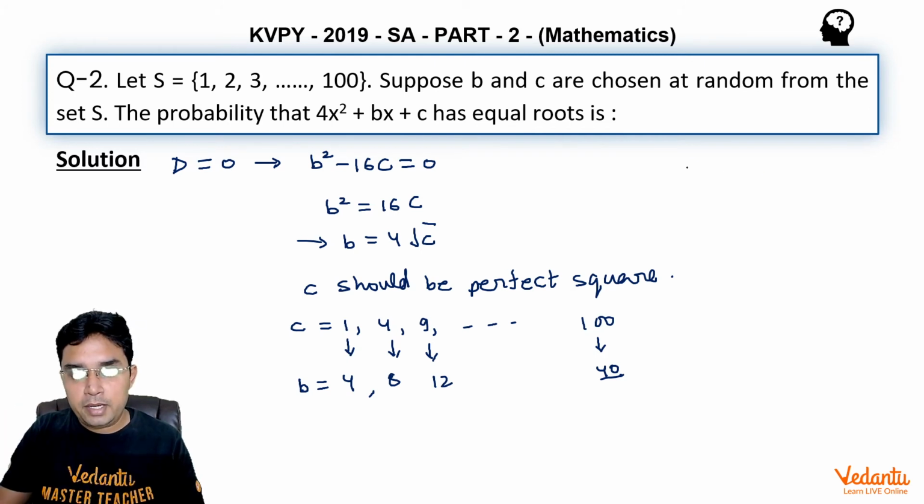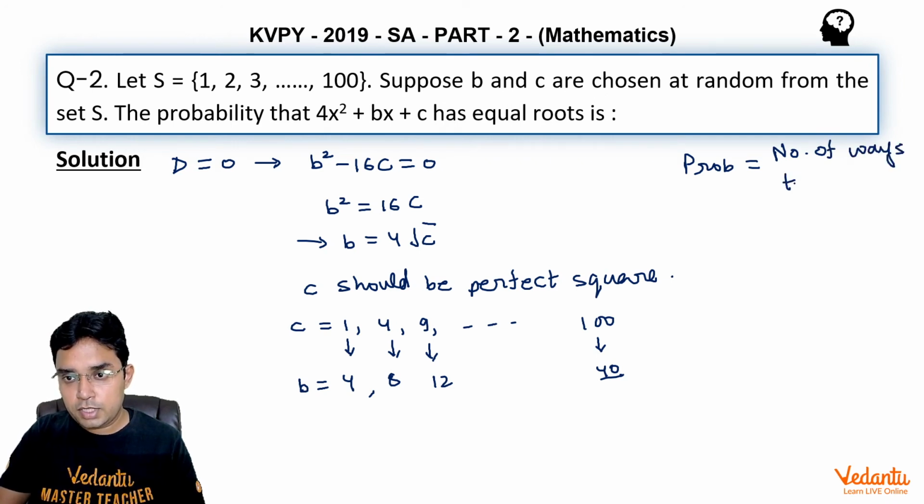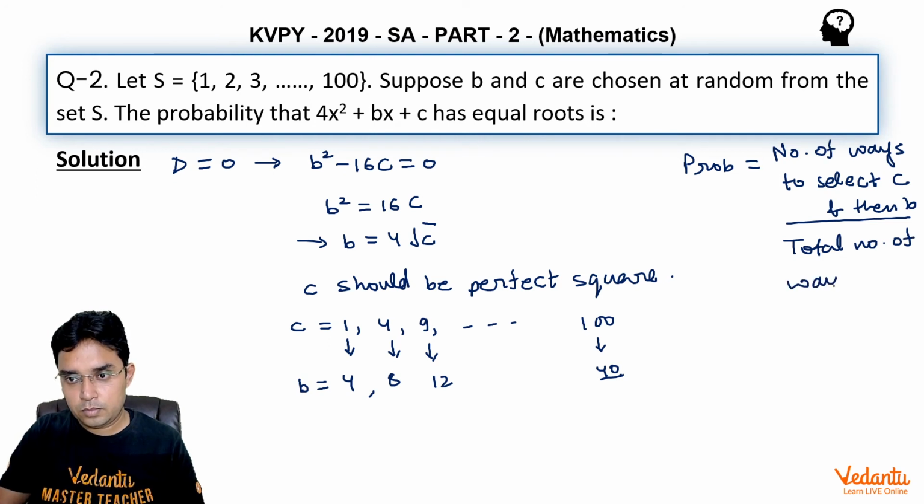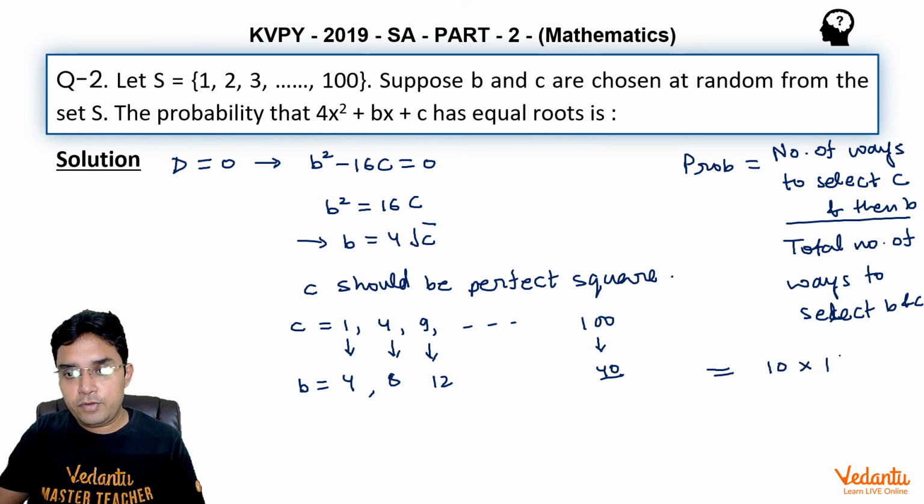So if we find the probability that roots are equal, it will be the number of ways to select C and then B upon the total number of ways to select B and C. Now here the number of ways of selecting C is 10, and for each C we have one way to select B.